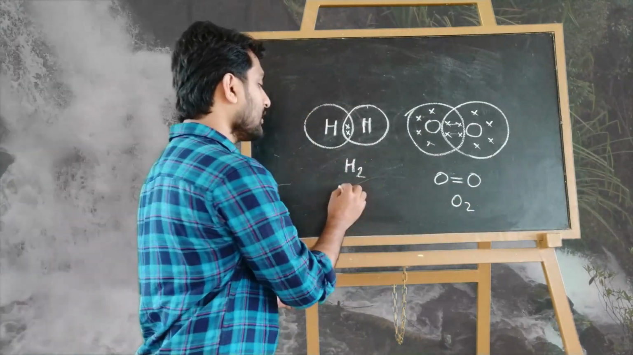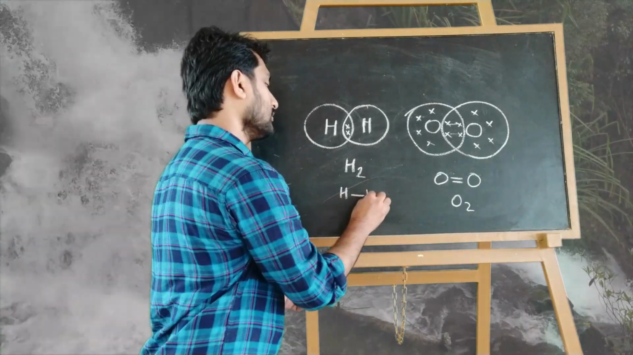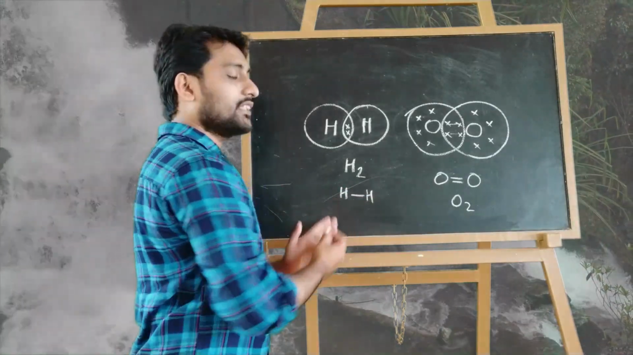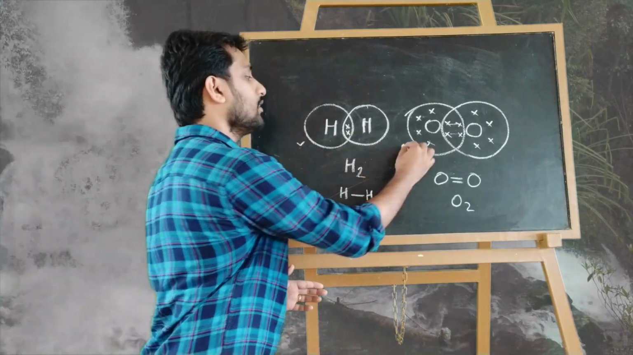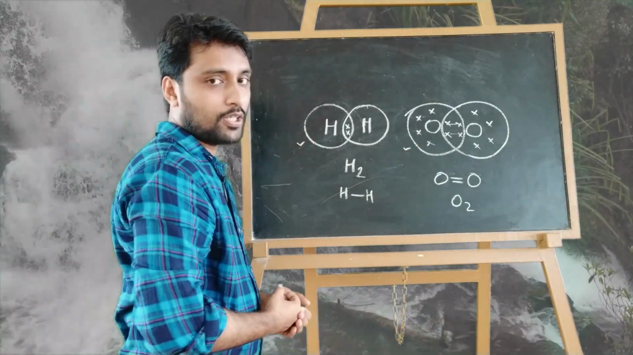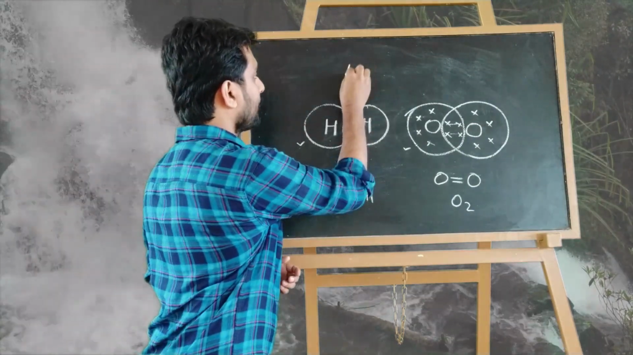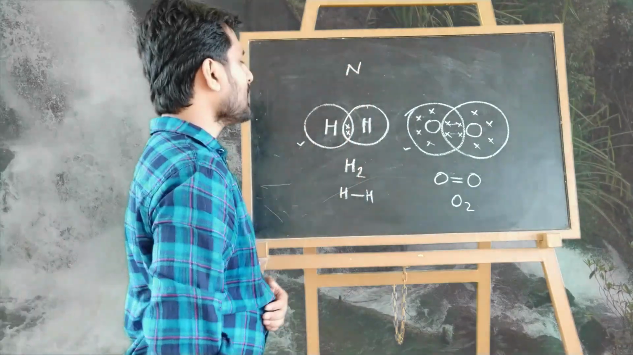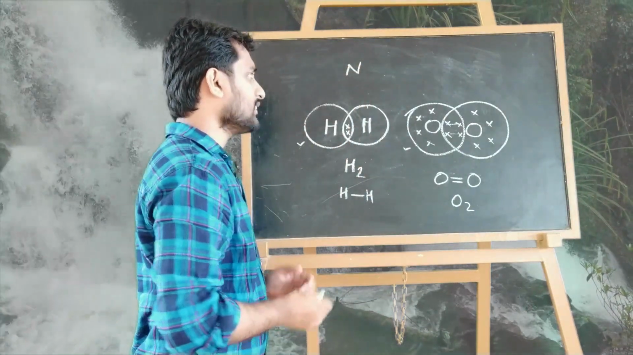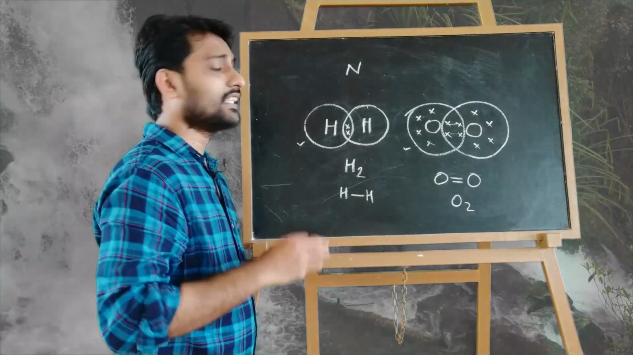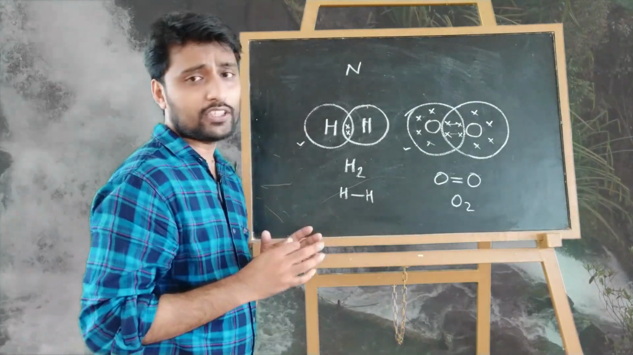How can we draw hydrogen? Hydrogen has a single bond, and generally we represent it like this. This is the electron dot structure. Similarly for oxygen. Then we can consider nitrogen. The atomic number is 7. The first shell has 2 electrons and the second shell has 5 electrons, so it requires 3 more electrons.